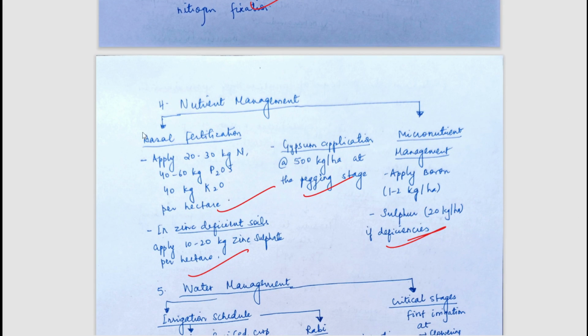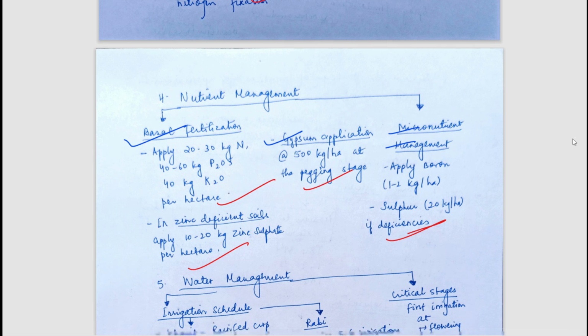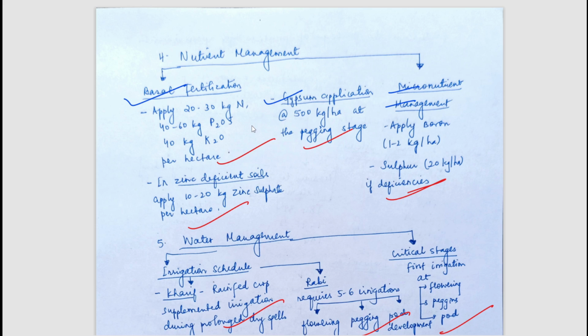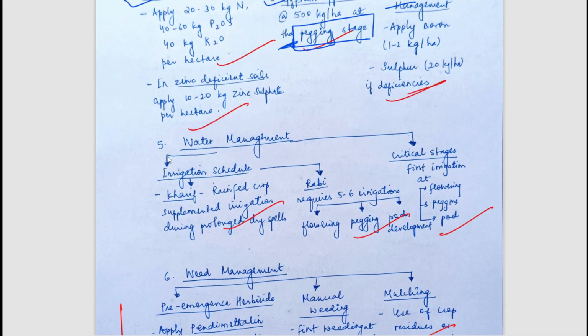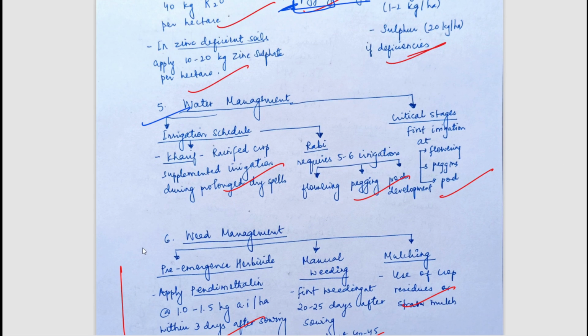Nutrient management have been mentioned, better basal fertilizer, gypsum can be applied, macronutrient management have been mentioned. So overall, nicely written points. Pegging stage. So you should know this because this is the characteristic and a kind of different thing which is done in groundnut, pegging. So if you don't know pegging, I have discussed all these things in the static videos. If you have not seen a static video, you must see it because a lot of concepts of yours will be clear. Okay, water management have been mentioned, weed management have been mentioned.